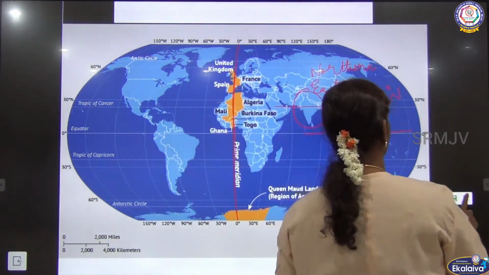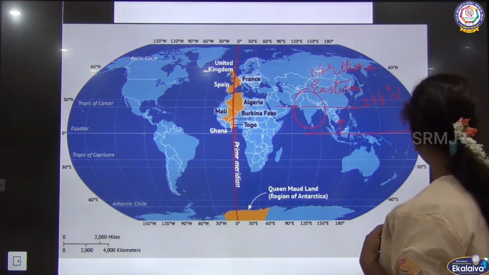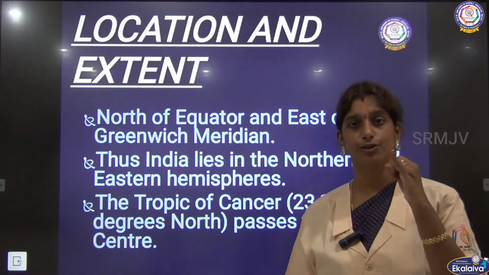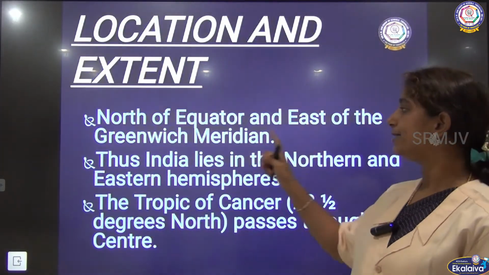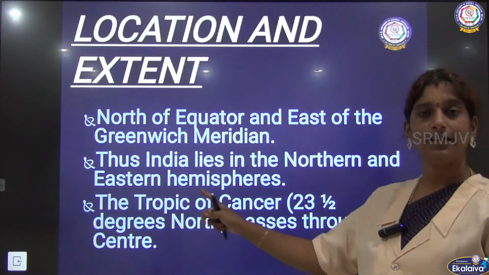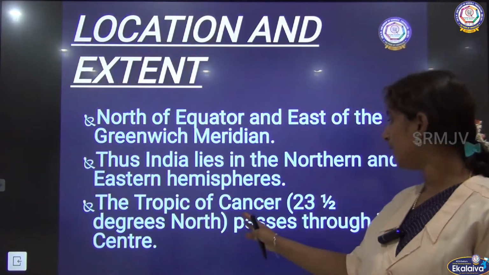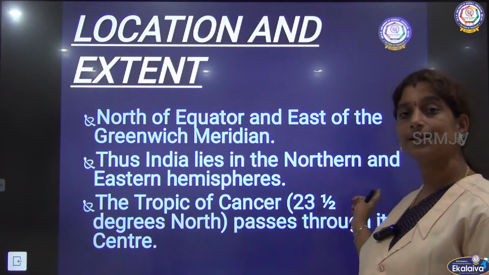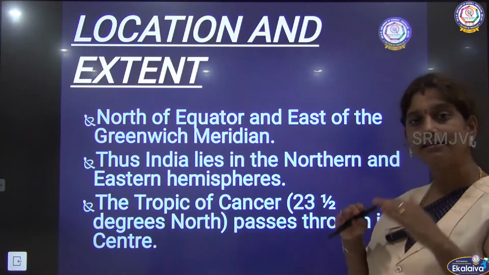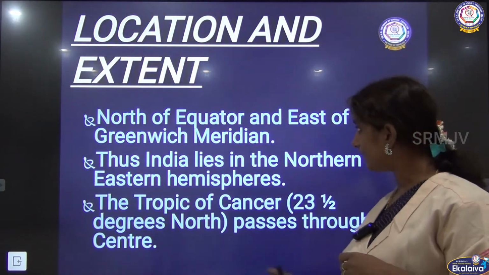This is the location of our country: to the north of the equator and east of the Greenwich meridian. So, India lies in the northern and eastern hemispheres. The Tropic of Cancer passes through the center of our country.